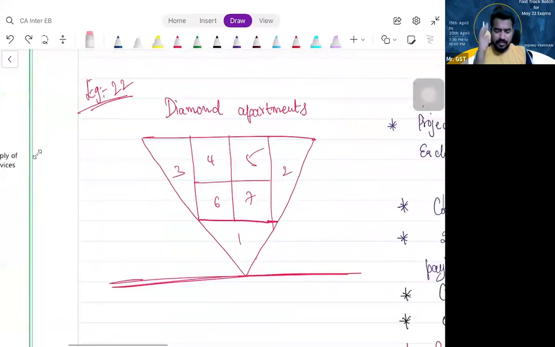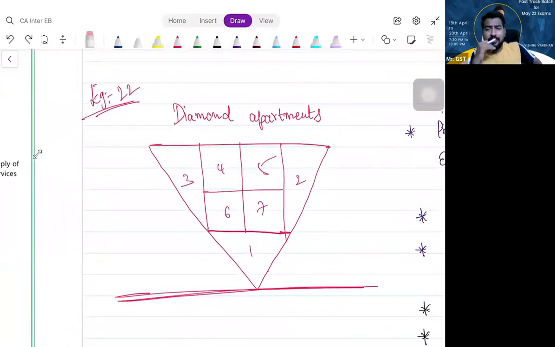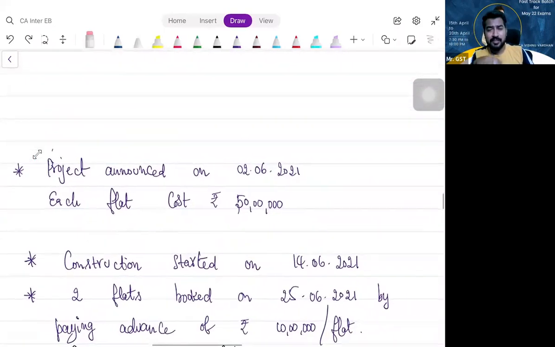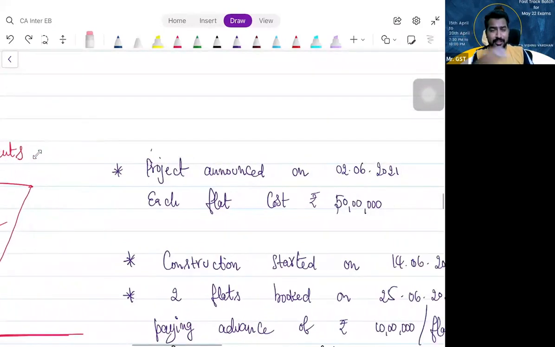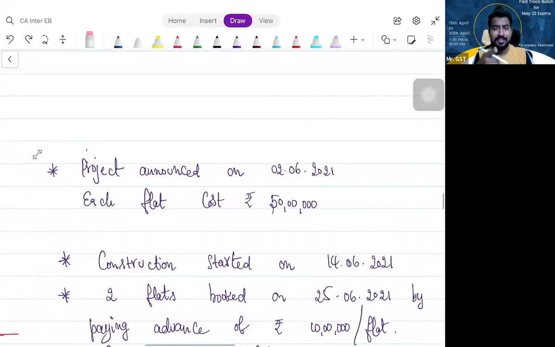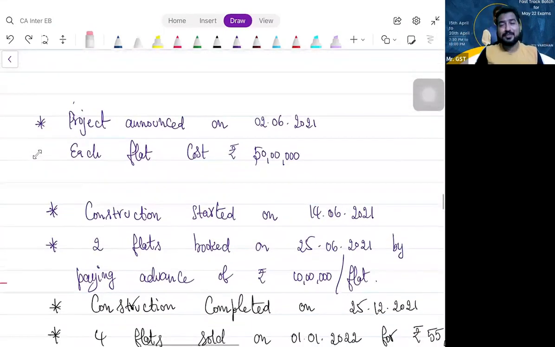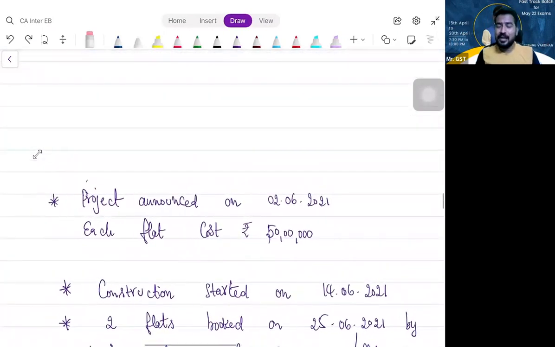So see, for example, there is an apartment we are constructing. Let us call it Diamond Apartments. There are 7 flats in this. So we are announcing the project. 7 flats. The project has been announced, Diamond Apartments. Now, don't ask me where are the pillars for that. You cannot see and you cannot understand the logic behind how that is made because you are chartered accountant students, not civil engineers. Right? Let us proceed. Okay, I just understood. Yes. Okay. Next, let us proceed.